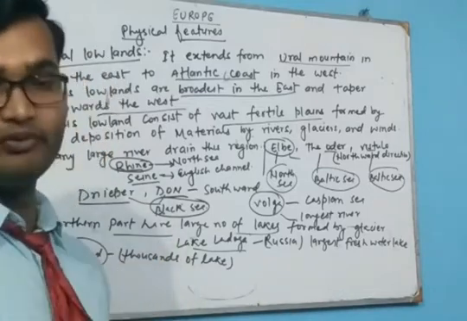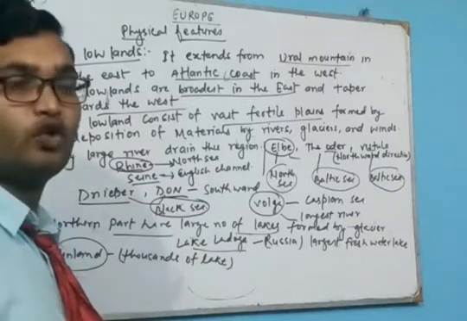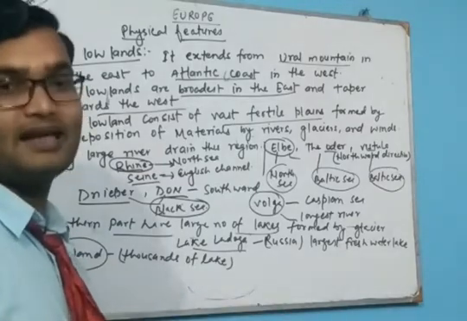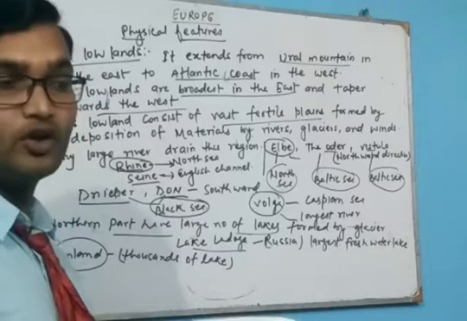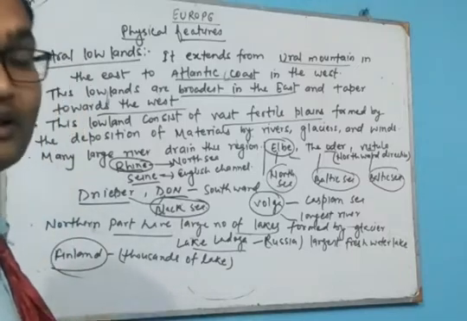Now the northern part of Europe, due to the low temperature, when we go to higher altitude, we get very low temperature. Due to the low temperature, this is plantless, meaning there is no plantation because of the very low temperature.